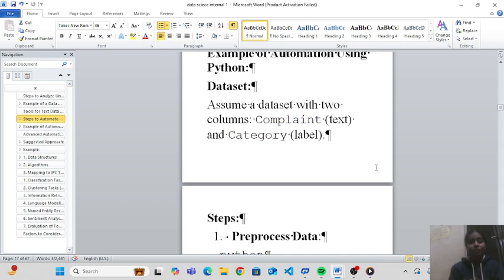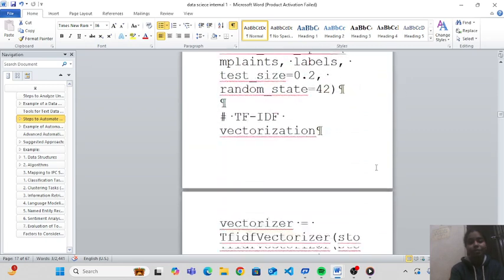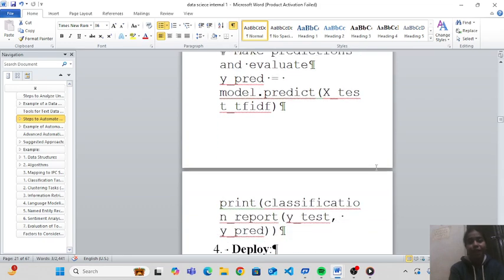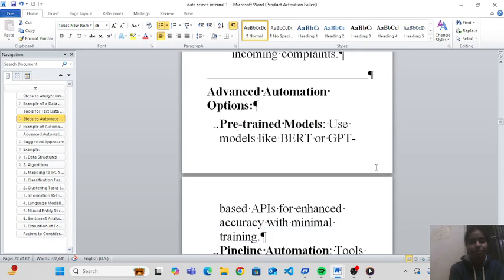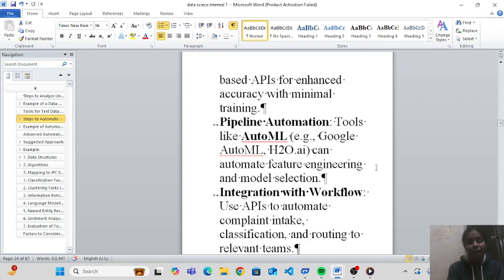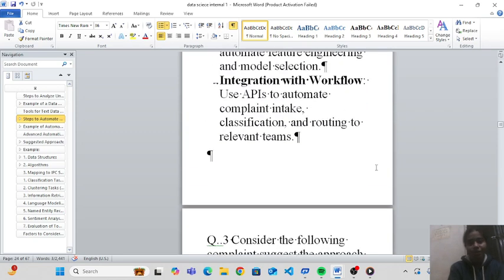Okay, in this we use some steps like process data, train model, evaluate, deploy. Advanced automation options: pre-trained models, pipeline automation, integrations with workflow. And this is the question and answer.